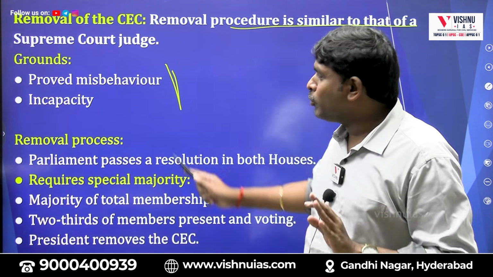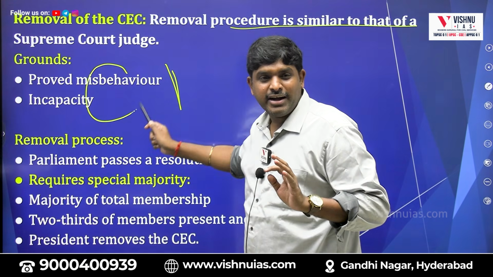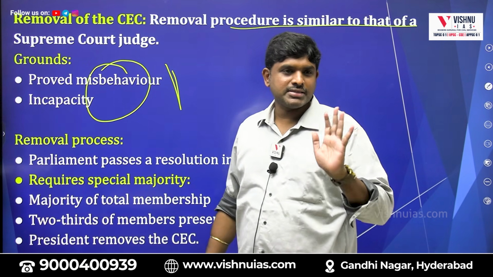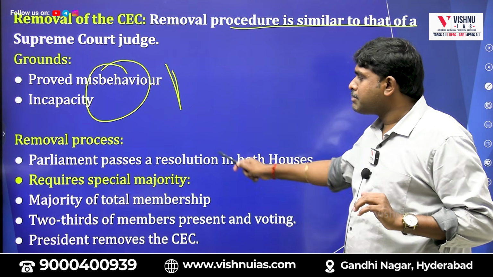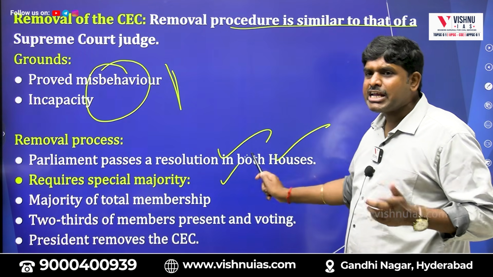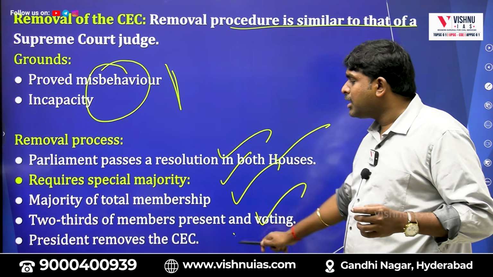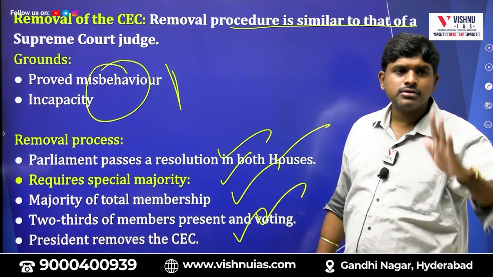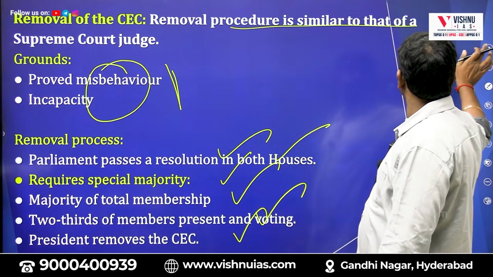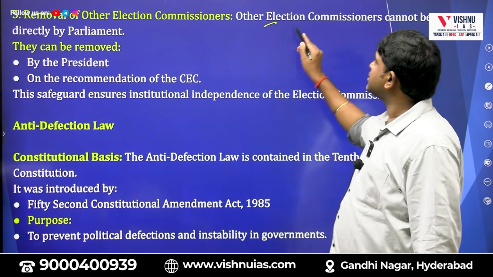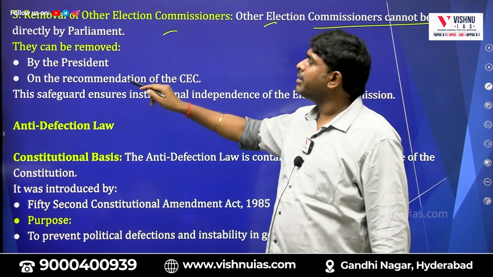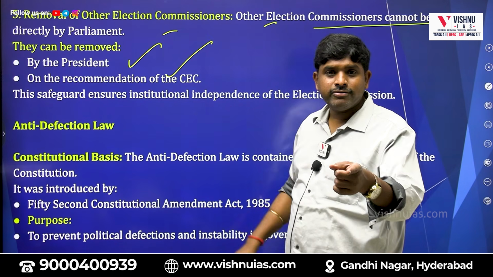Only two grounds are there: proved misbehavior and incapacity. Parliament passes a resolution in both houses, requiring special majority, majority of total membership and 2/3 of members present and voting, and the President removes the CEC. Same procedure as a Supreme Court judge. Other election commissioners cannot be removed directly by Parliament, but by the President on the recommendation of the CEC.